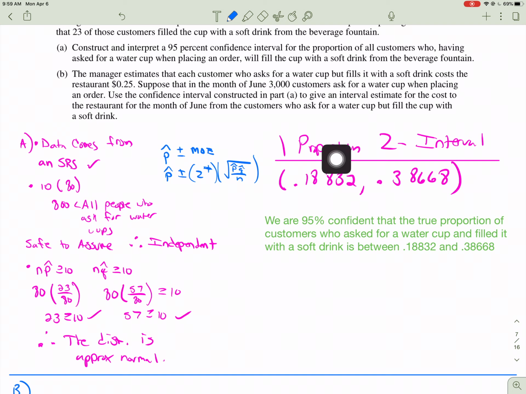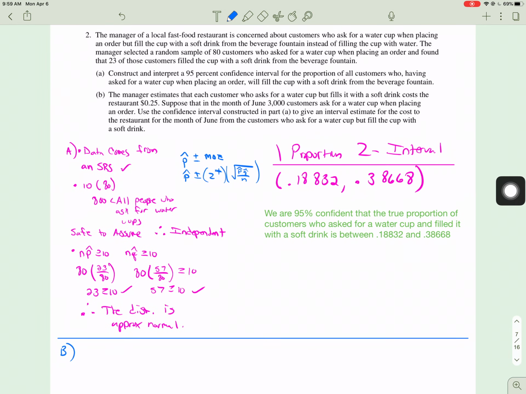What do we use in the calculator? 1-prop z interval because it's a confidence interval. So you get 0.18832 to 0.38668, which means, and how do we interpret that? We are 95% confident that the true proportion of customers who asked for a water cup and then filled it with a soft drink is between 0.18832 and 0.38668. So we estimate anywhere from about 18.8% to 38.6% of people will ask for a water cup and fill it with soft drink.